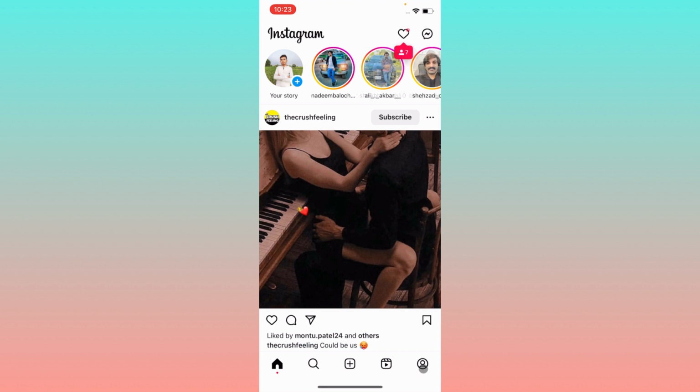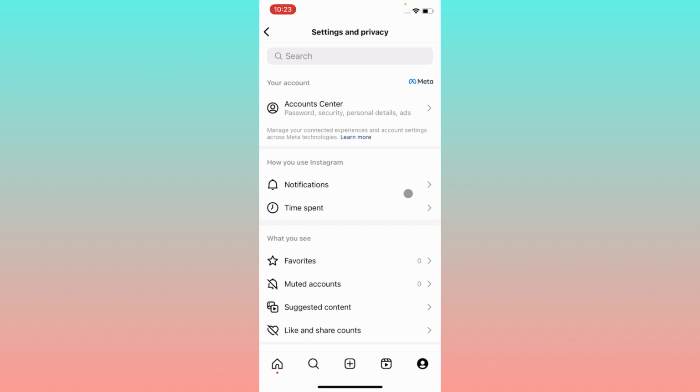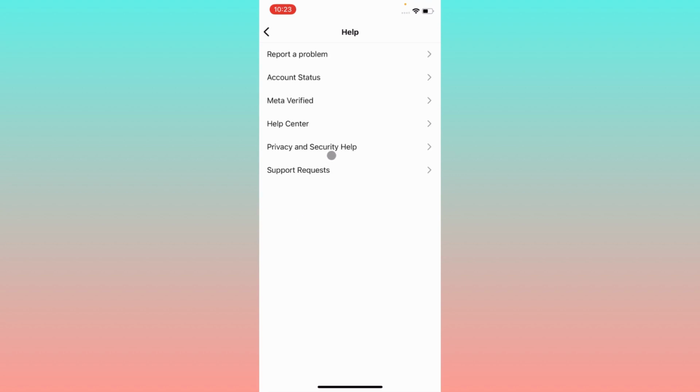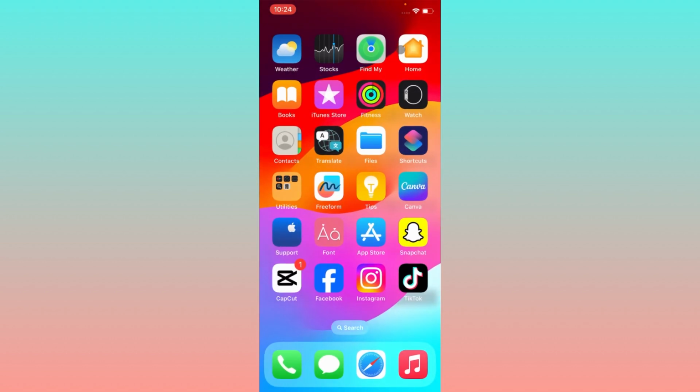So guys, after doing all the methods, if it still doesn't fix your problem, you have to open your Instagram, click on your main profile icon, click on three lines, click on Settings and Privacy, and after this you have to scroll down, click on Help, and after this click on Report a Problem, click on Report a Problem, click on Include and Continue. And here you need to write your problem that you are facing related to sound on Instagram. And guys, if you have any kind of error, simply you have to upload your error, meaning a screenshot of that error, and simply you have to send your problem, and they will review your problem and they will fix your problem within a few minutes. So guys, this is the video.